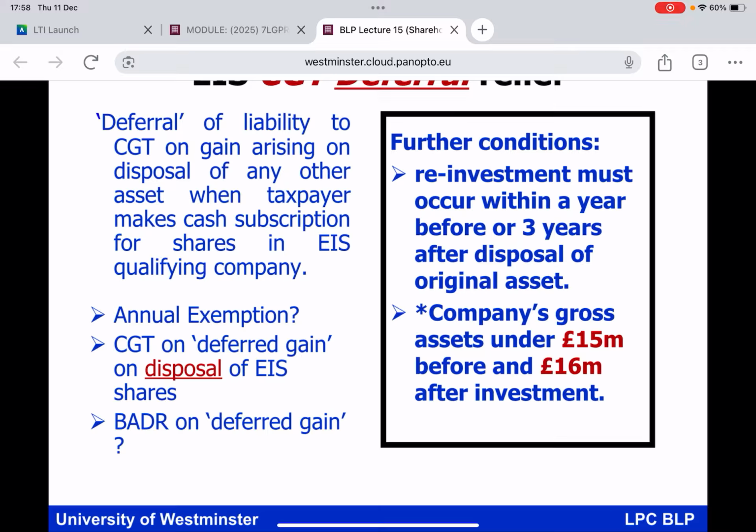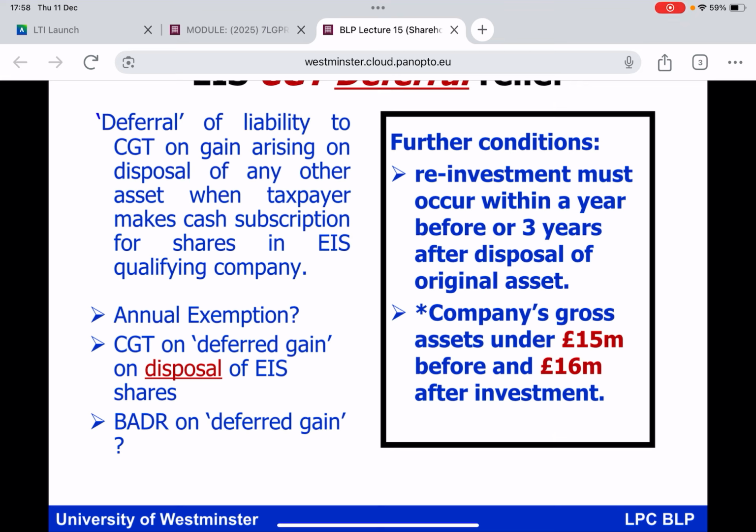EIS CGT deferral relief. Now, this will allow you, where you invest your cash into an EIS qualifying company, cash for shares, to defer your liability to pay CGT on a gain arising on the disposal of any other asset, when the taxpayer then goes on to make the cash subscription for shares in the EIS qualifying company. So, just to be clear there, everybody, I'm going to be disposing of an asset and triggering a CGT liability, but if I'm now going to sink my cash into the EIS qualifying company, cash for ordinary shares, this is going to allow me to defer my liability to pay CGT on the gains arising on the asset I have just disposed of. That's an interesting start, isn't it? This can be combined with the annual exemption, yes.